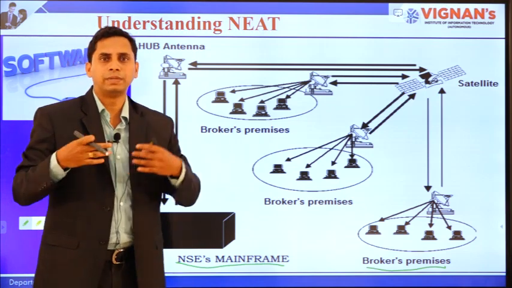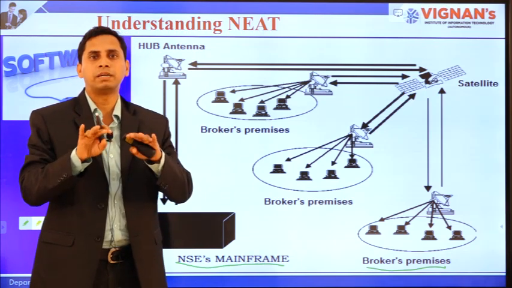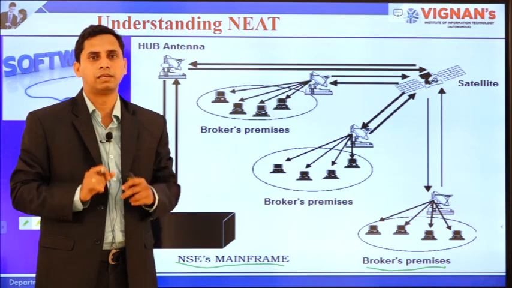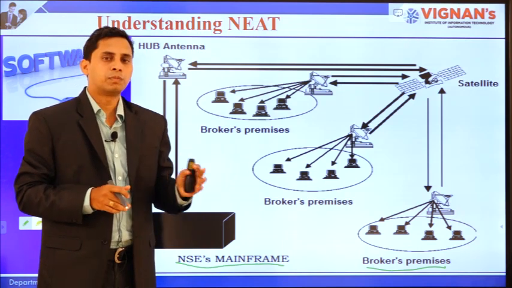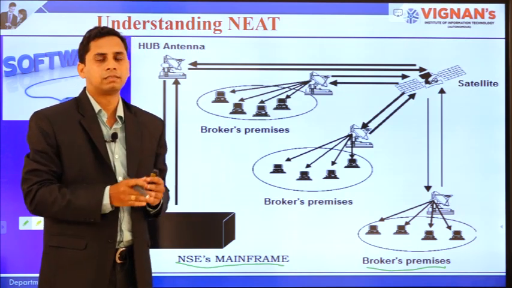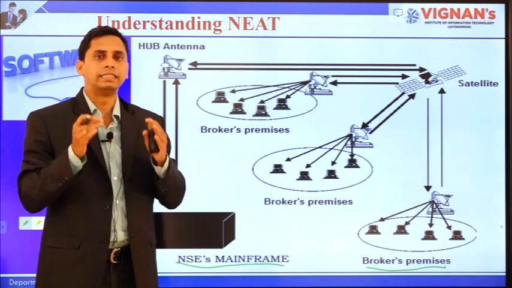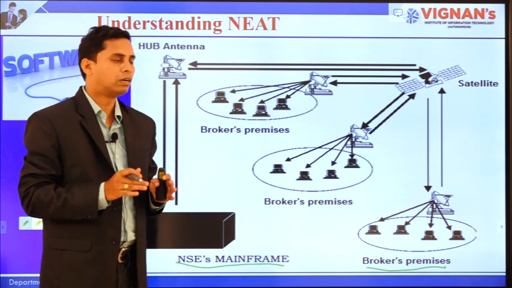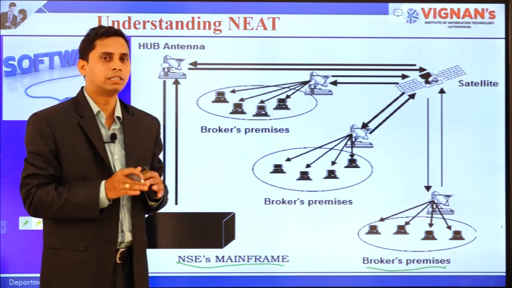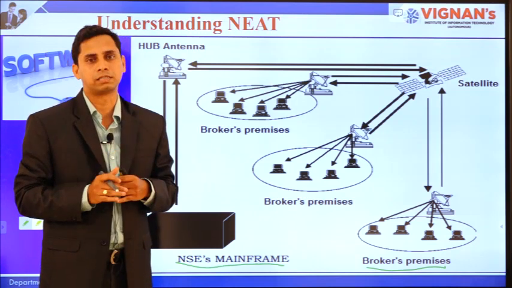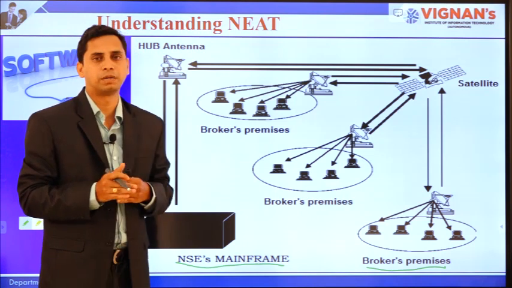For example, I want to enter my buy order or my sell order. Here the broker premises facilitate the traders, and buying orders or selling orders can be entered using the brokers' trading terminals. These are known as broker premises.